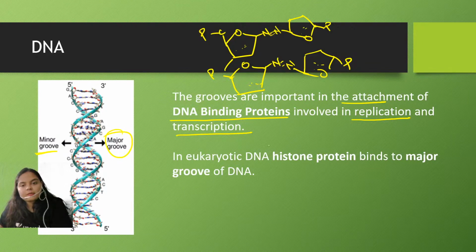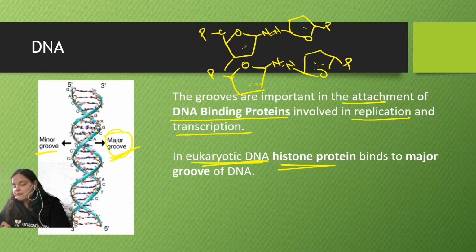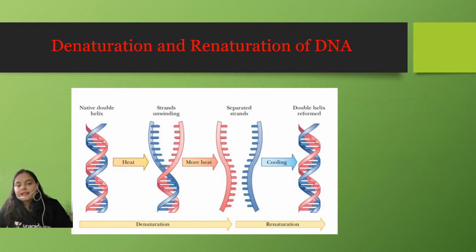Now, as I was discussing about the grooves, eukaryotic DNA contains the histone protein. During the folding of the DNA, the histone protein binds to the major groove of DNA. The major groove is this one, where maximum distance is found between the backbones of the DNA. So this was about the grooves which are found in the DNA, and they're important from the functional point of view.